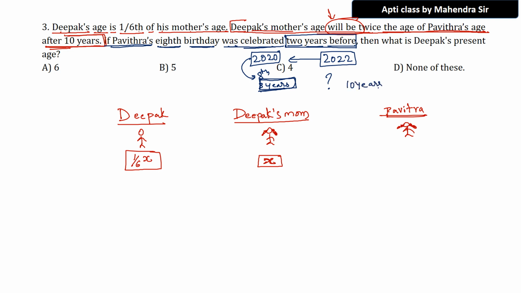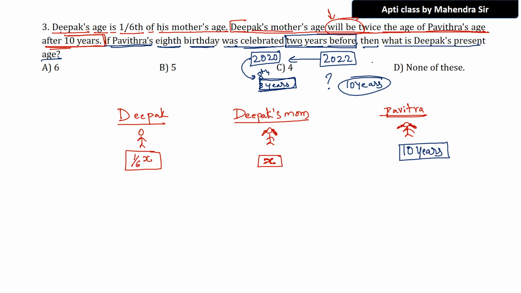Fantastic, 10 years, just 2 extra years. This is the clue we got here. So Pavitra's present age is 10 years.